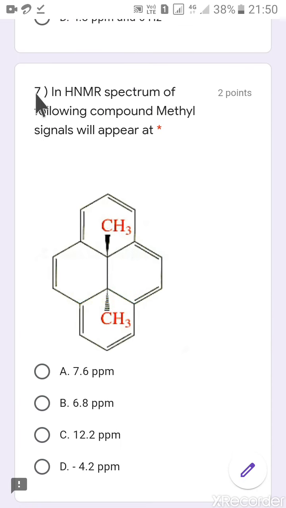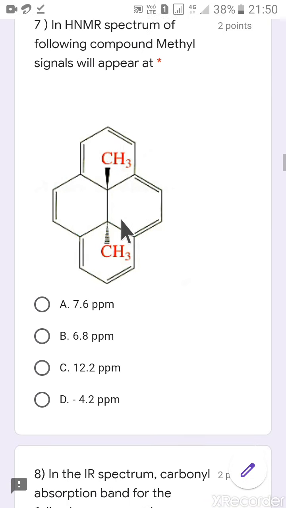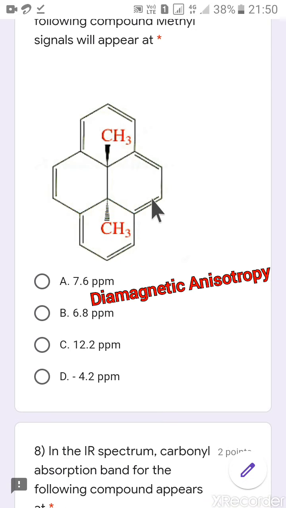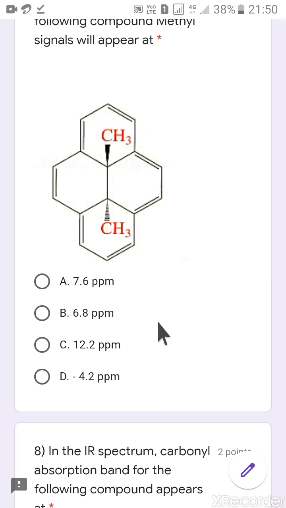Now the next question is, in the H1 NMR spectrum of the following compound, methyl signals will appear at. This problem is based on diamagnetic anisotropy. In this, due to the induced magnetic field, it means we have applied a magnetic field and an induced magnetic field. So this is a ring current, and in between that ring current there will be an induced magnetic field which will be opposite to the applied magnetic field.